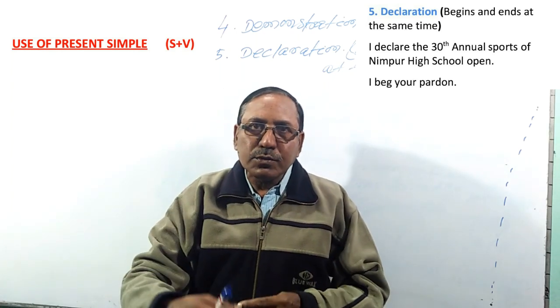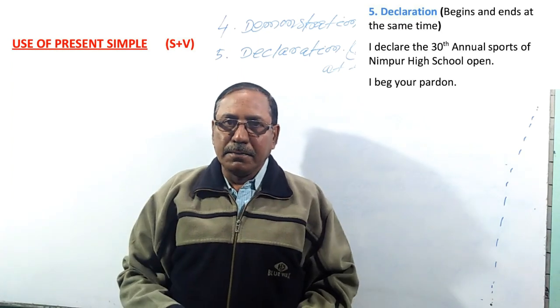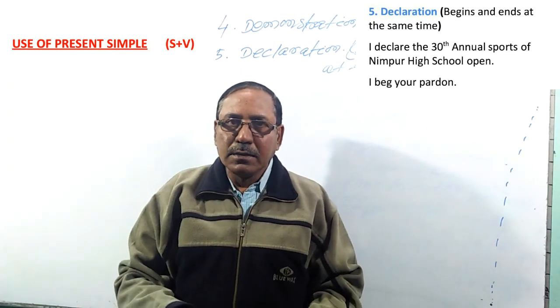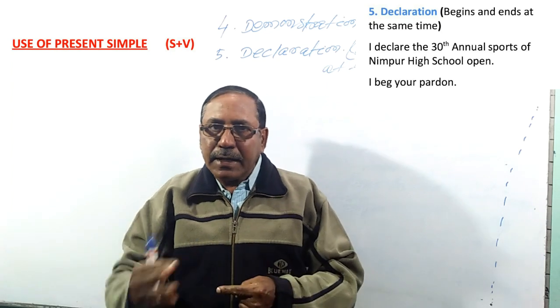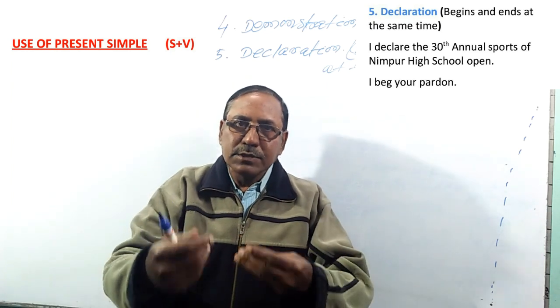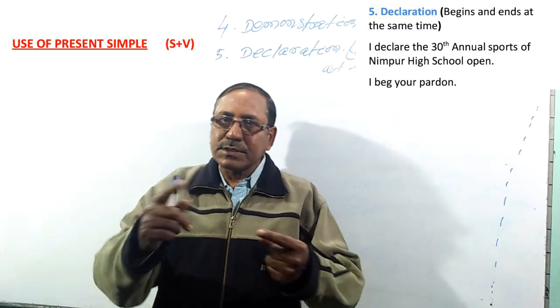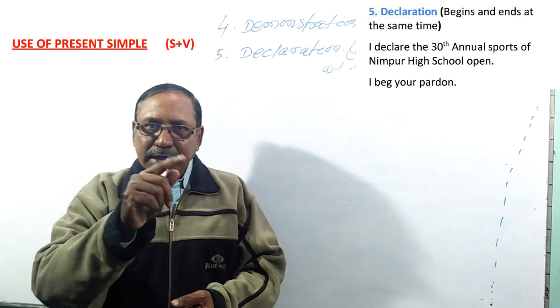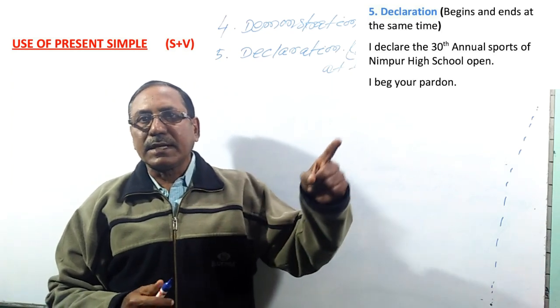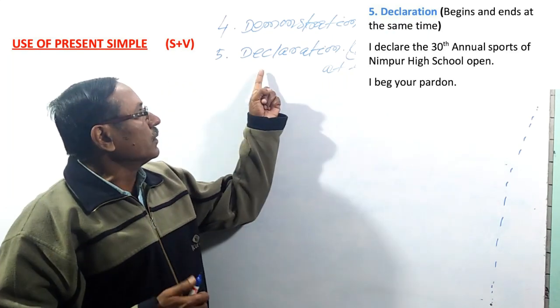So at the time of declaration, we use present simple, that is subject plus verb. Similarly, मु क्षमा भिक्षा करूछि, क्षमा मागुछि, I beg your pardon, excuse me. So these are all begins and ends at the same time. जणे क्षमा मागुछि, क्षमा मागिया कामटा आरंभ एवं शेष सरी गेला सेठी. मु घोषणा करूछि, घोषणा करिवा काम आरंभ एवं शेष सेठी सरुछि. So begins and ends at the same time, that is called declaration. So in case of declaration, we use present simple.